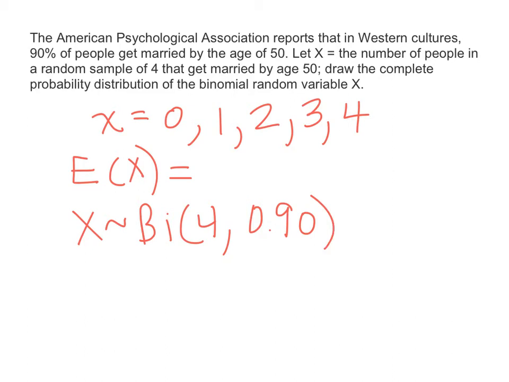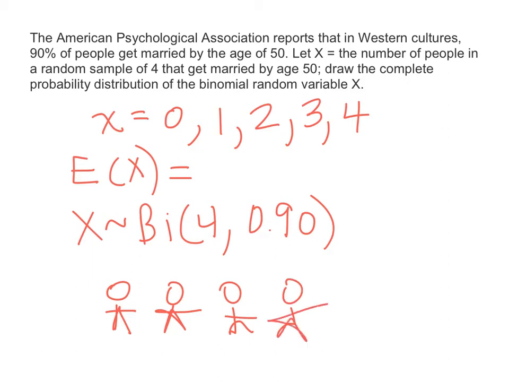That means we have 4 individuals, and each one of them is a separate trial. So 90% for this person that they would be married by the age of 50, 90% for this person, 90% for this person, 90% for this person.